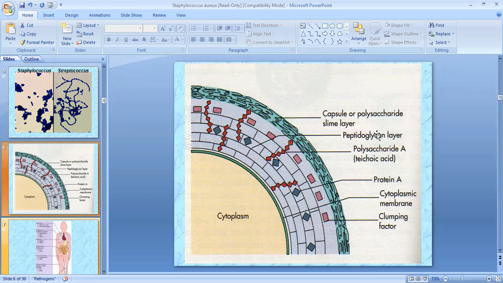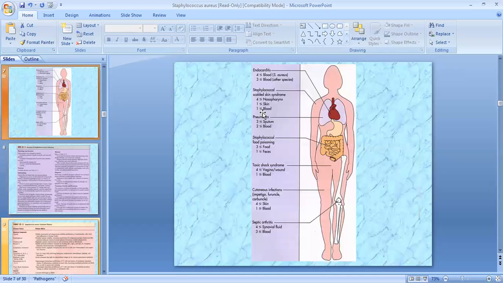If we talk about the cell wall of the Staphylococci, there is a clumping factor present inside the outer membrane. Then there is a cytoplasmic membrane. This is protein A, which works as an antigenic factor. Polysaccharide and teichoic acid are present, as it is a gram-positive bacterium. Then there is a layer of peptidoglycan, which is a thick layer. Then there is the capsule and polysaccharide or slime layer, which are included in the virulence factors.